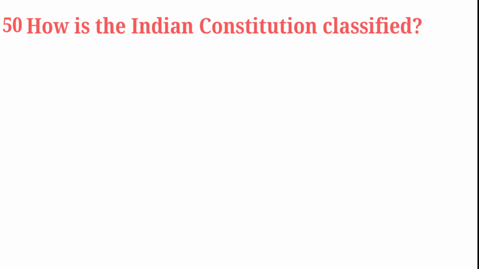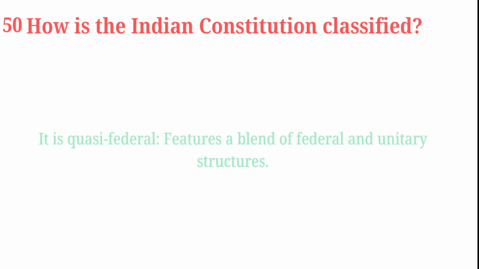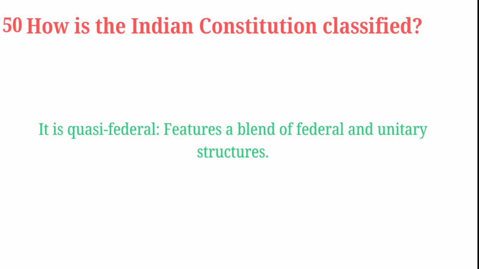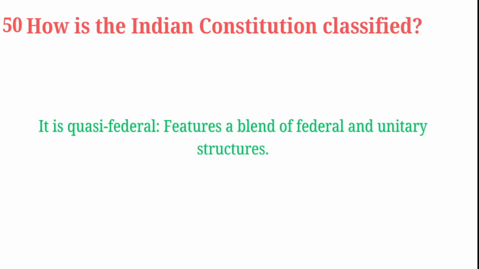How is the Indian Constitution classified? It is quasi-federal, featuring a blend of federal and unitary structures. Federal means state and center, state government and central government. This structure is called a federal structure.